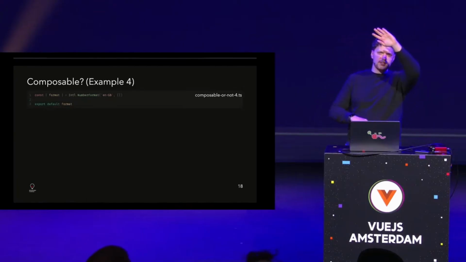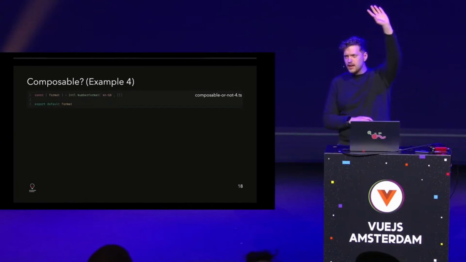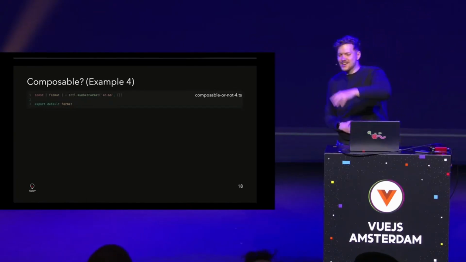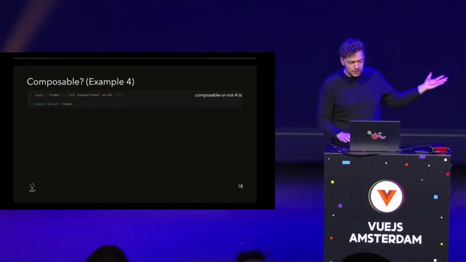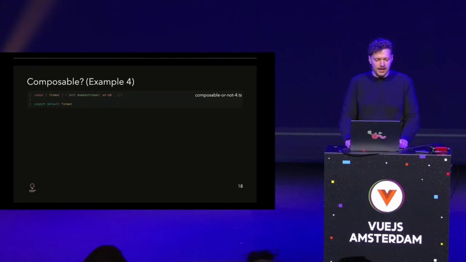Is this a composable or not? A composable? Hands up. Okay. Someone said nope already. Okay, good. Yeah, that's not a composable. We don't use any Vue-specific APIs. There's nothing stateful here. It's just a very simple export of, well, that formatter.